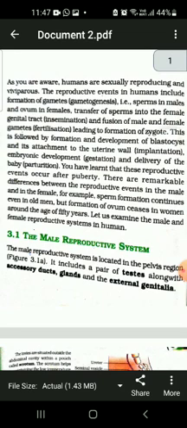It is human reproduction. If we talk of this topic, human reproduction, there are some topics that we need to discuss here: the male reproductive system, the female reproductive system, gametogenesis, menstrual cycle, fertilization and implantation, pregnancy and embryonic development, parturition and lactation. These are some of the major topics that we are going to discuss in this lesson.